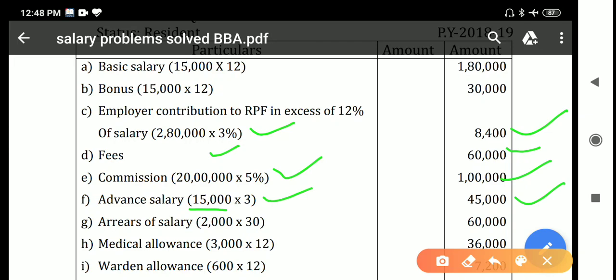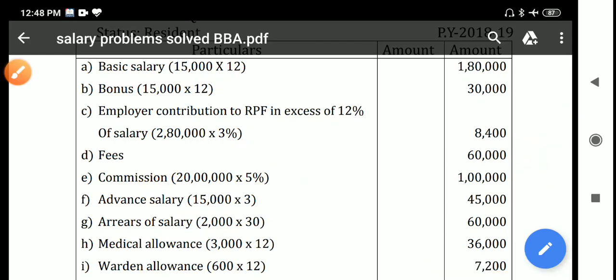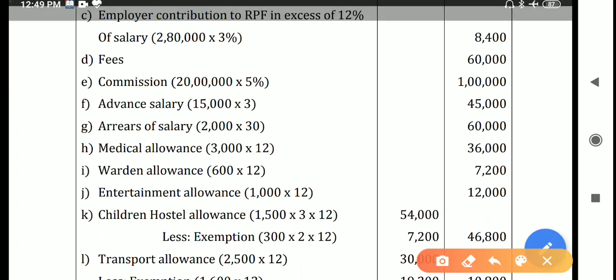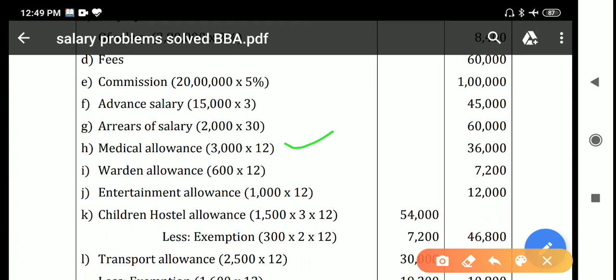Arrears of salary. Arrears of salary is 2,000 per month, and for 30 months he received arrears of salary. So 2,000 into 30 is 60,000. And next, medical allowance is also fully taxable. It is 3,000 per month, into 12, so 36,000 is the taxable medical allowance. Warden allowance is fully taxable. 600 per month is given, multiplied by 12 you will get 7,200 per annum. Entertainment allowance is fully taxable. 1,000 per month is given, multiplied by 12 you will get 12,000 per annum.